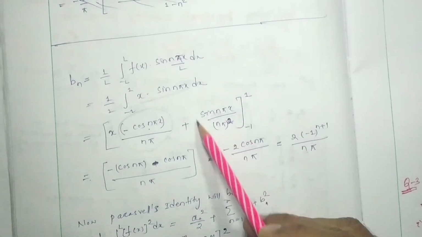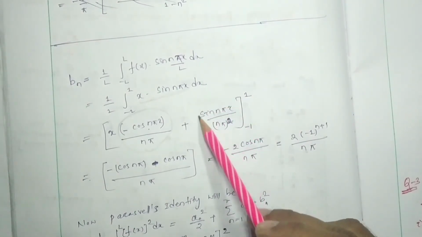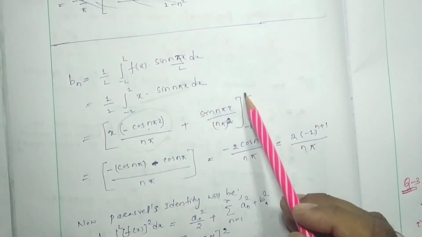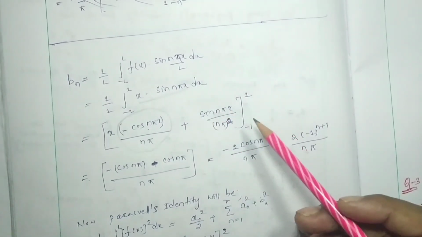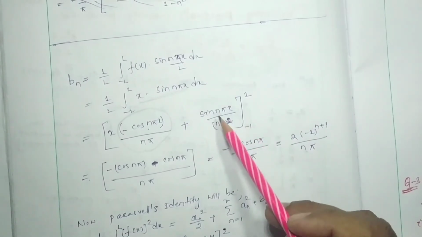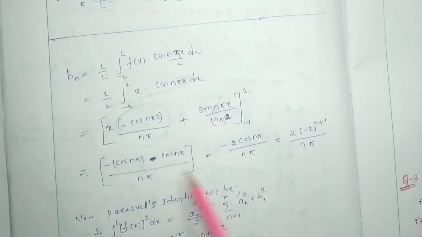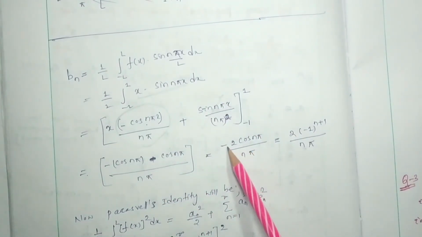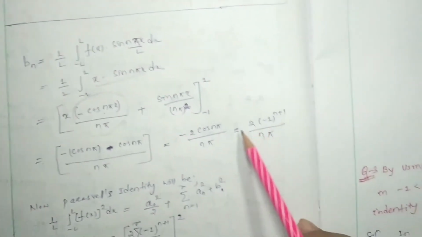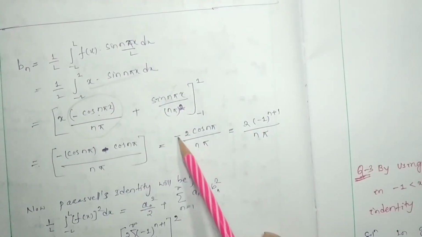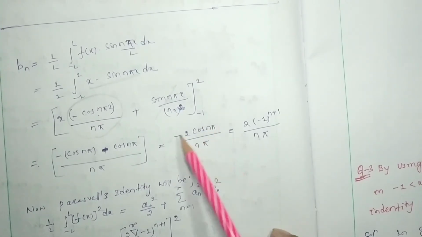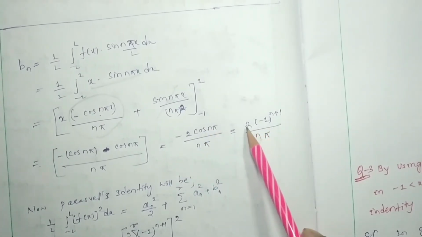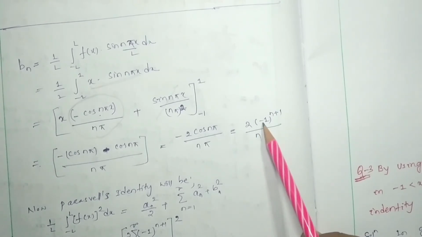And for this term we have not considered, it will be 0, because if you put x is equal to 1, it will be n pi, sin n pi will be 0, so this term will be 0. So here we found minus 2 cos n pi by n pi. Cos n pi is nothing but minus 1 to the power n. Here it is minus 1, so it will be written as 2 into minus 1 to the power n plus 1 by n pi.